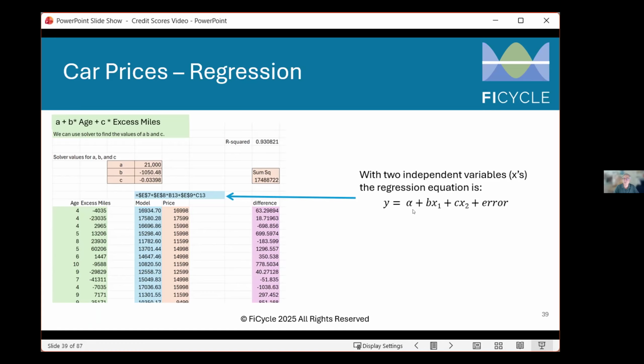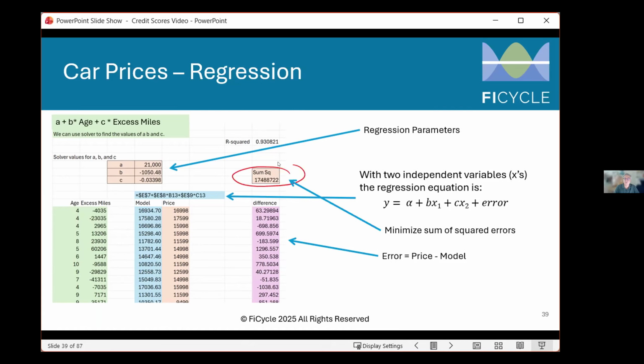We take our two independent variables, and then we just create an equation, which is alpha plus B times this column plus C times this column, produces a model value, which we compare to the price, and then we get the difference. These are regression parameters. These are the errors.